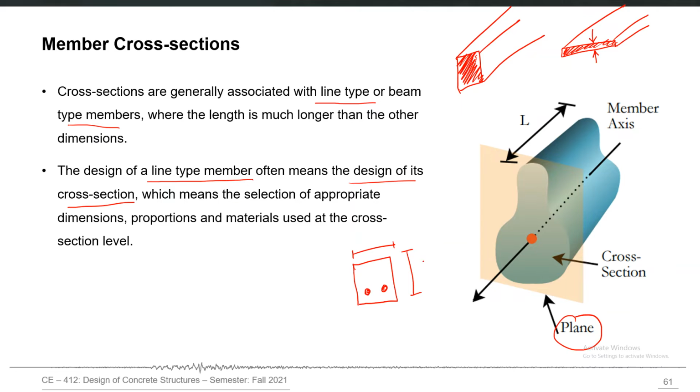So it means that the length property of the member is automatically fixed. It is already fixed when you fix the form and shape of the overall structure, when you decide about different span lengths and everything. All you have to design is the cross section, which means that you have to select an appropriate dimension, proportion and materials used at the cross section level. So this is what I mean by the design of line type members, which means the design of their cross sections.